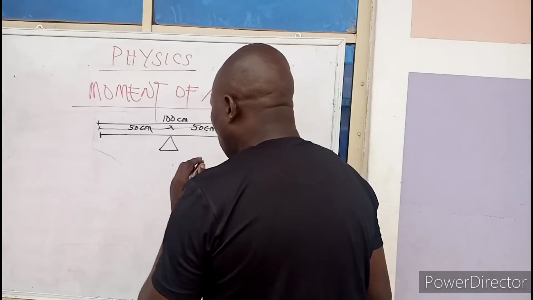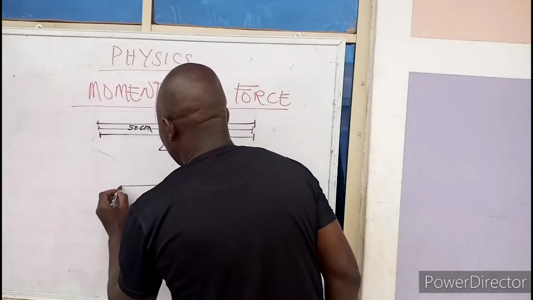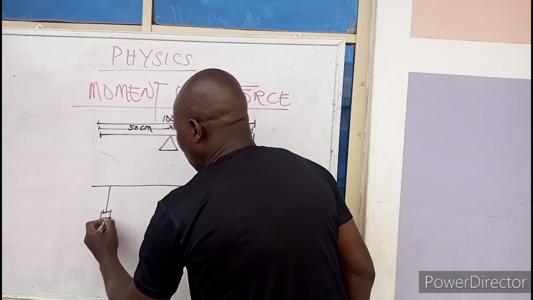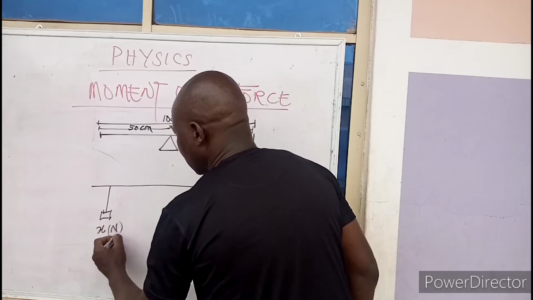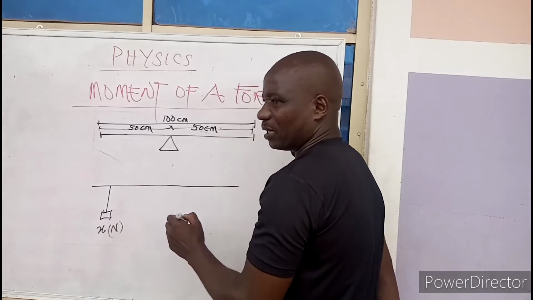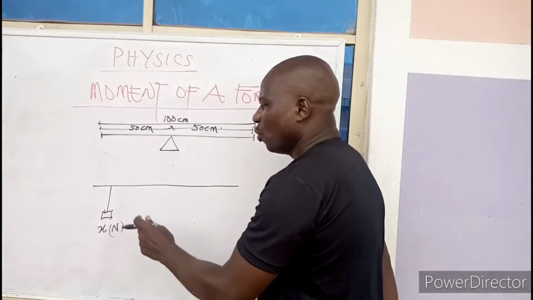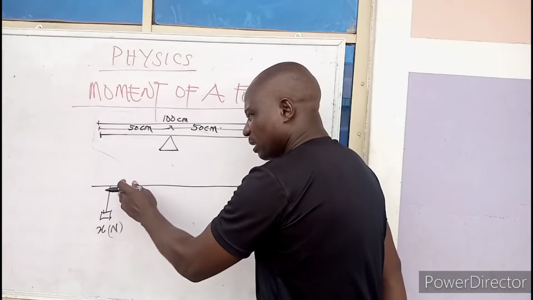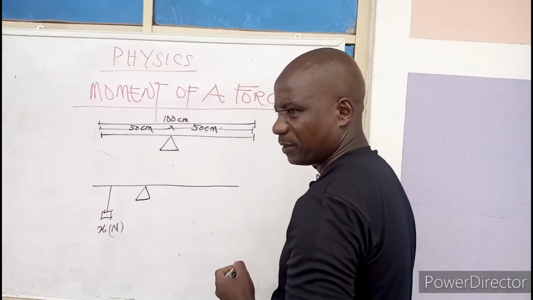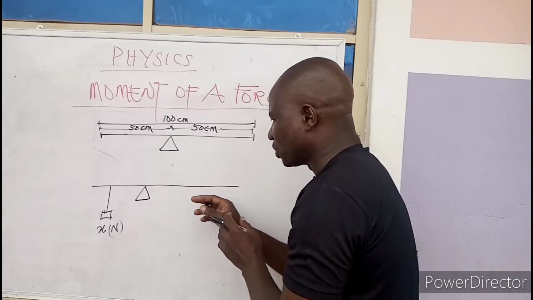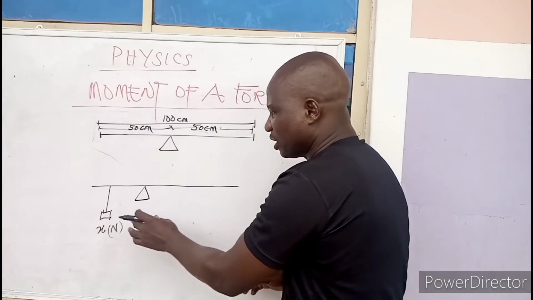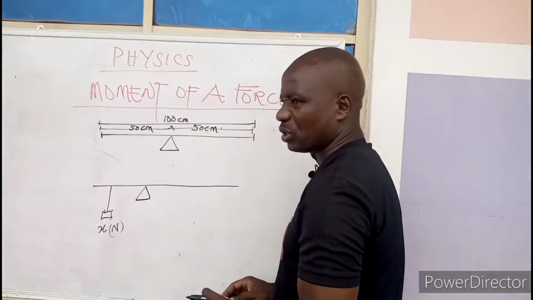But the moment a weight is hung on this, definitely it is going to change. Let's say I hang a weight of X Newton. You will not expect the pivot to still be at the center. It can never be at the center because we have hung a weight at a distance. Now, we have to find the balance point. That is, you continue to adjust your pivot, your knife edge, until the rule balances. That is where it is going to balance horizontally.